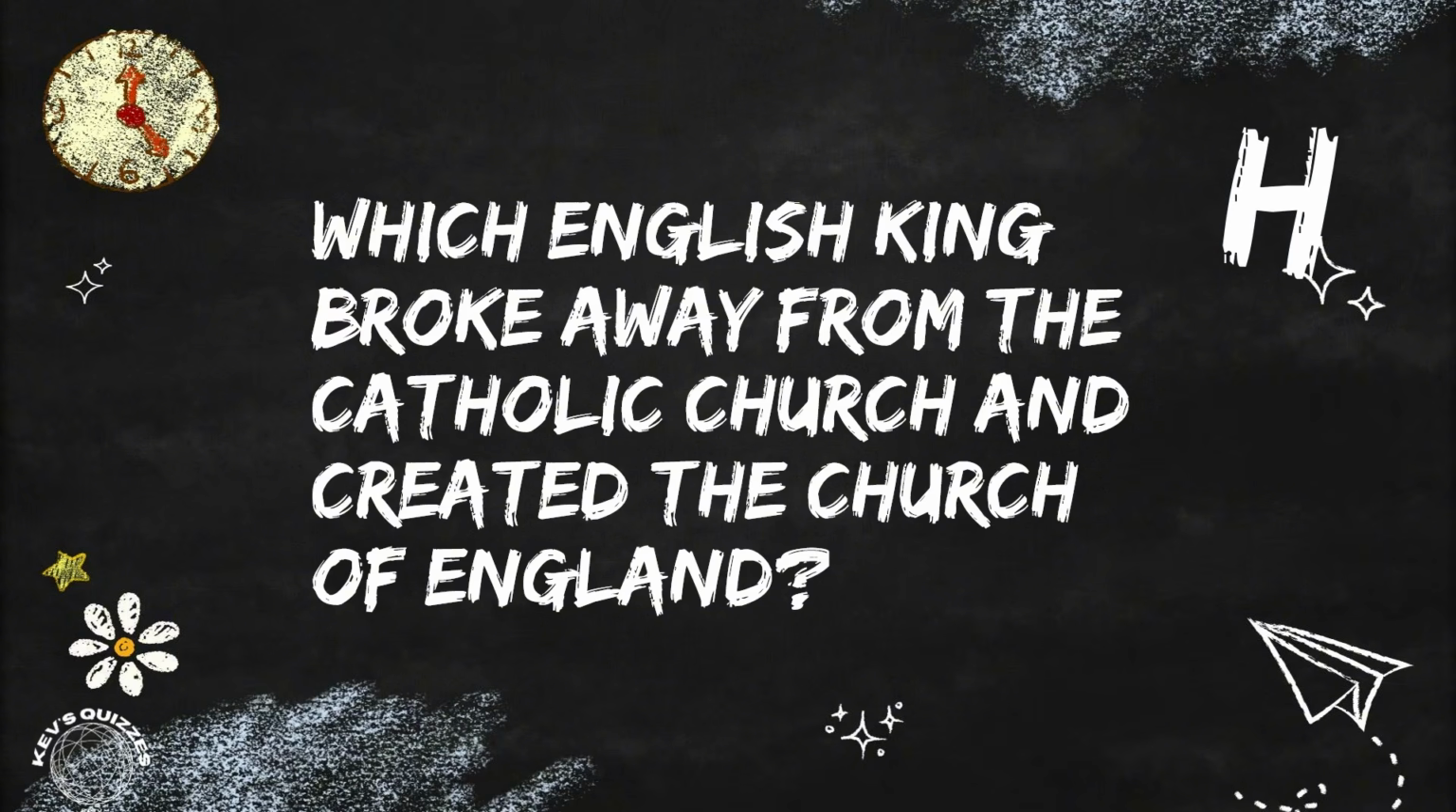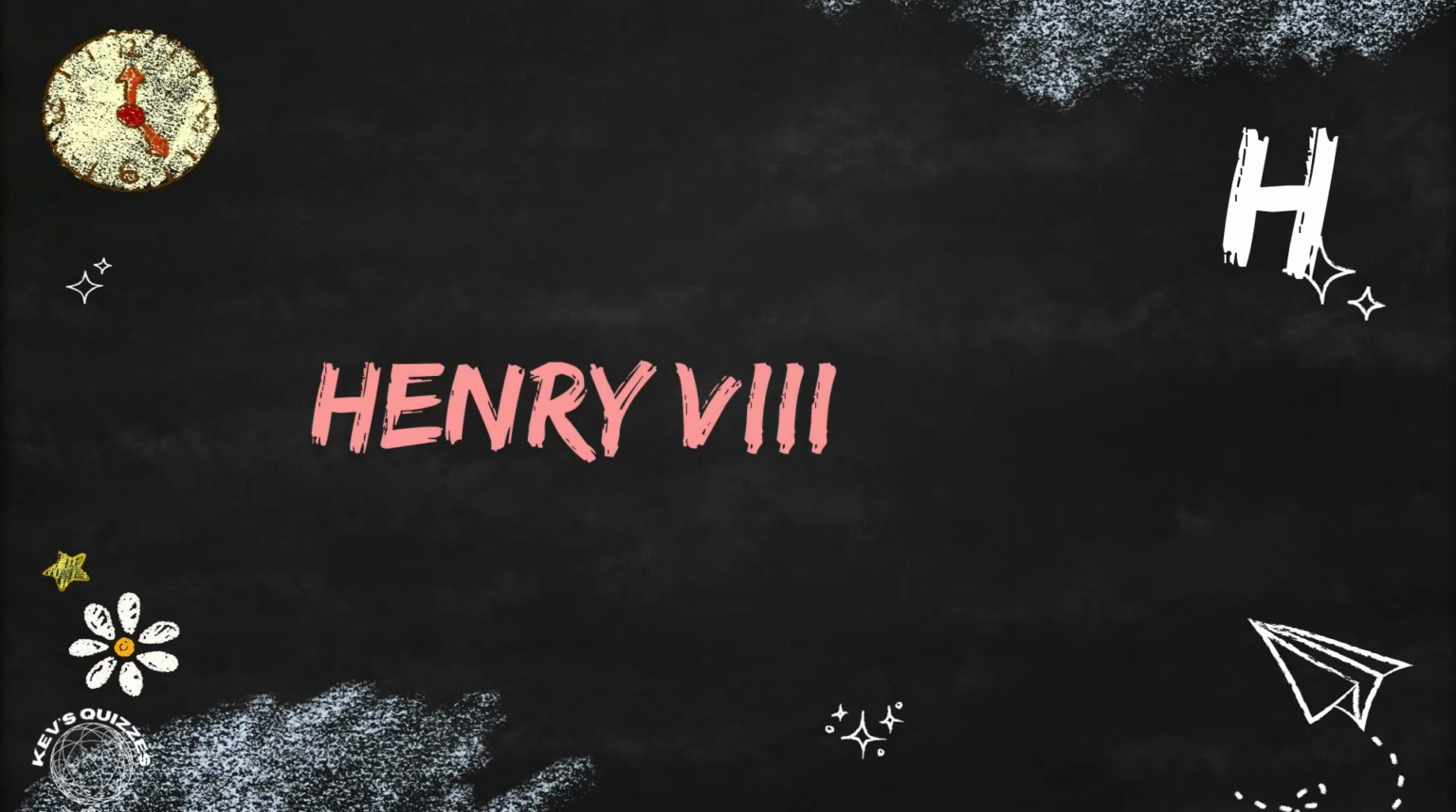Next is the letter H. Which English king broke away from the Catholic Church and created the Church of England? That was Henry VIII. He founded the Church of England after splitting with the Pope.